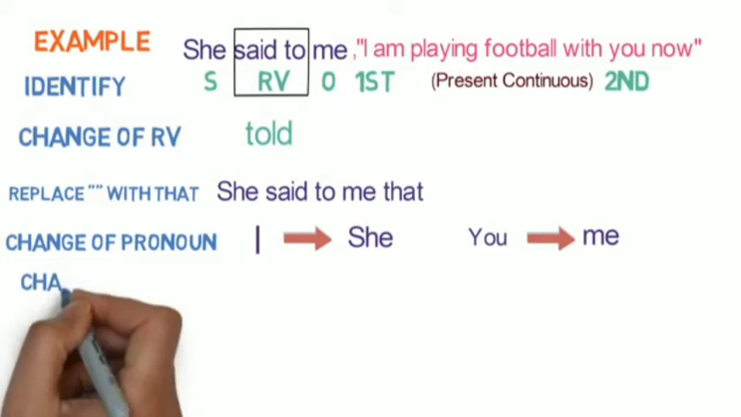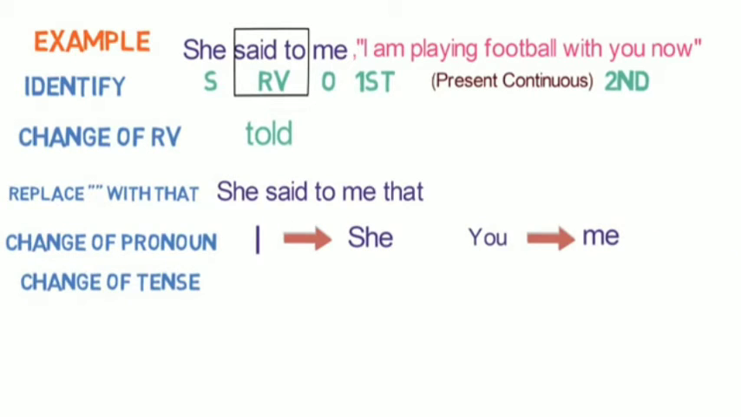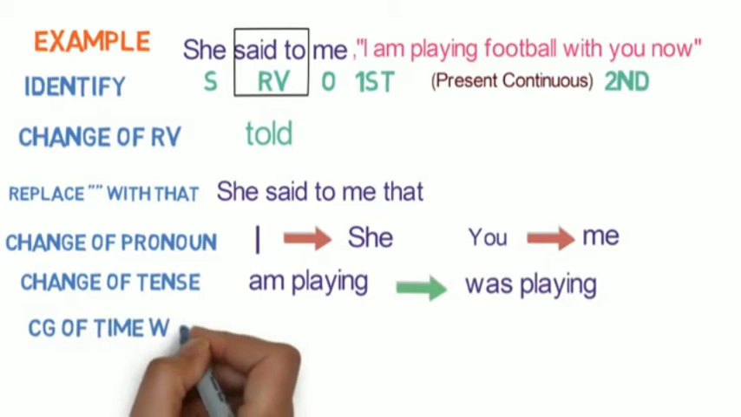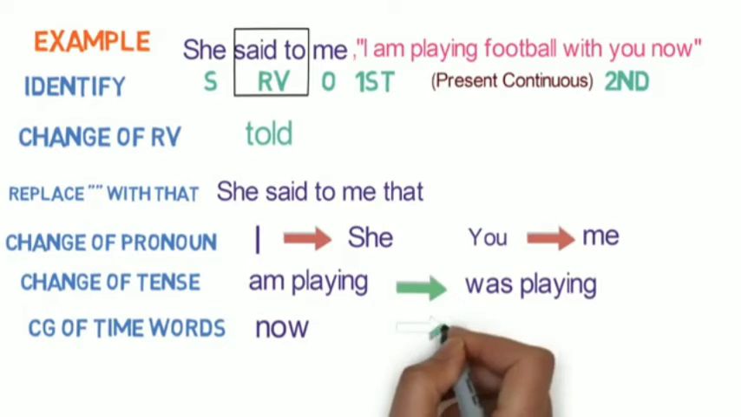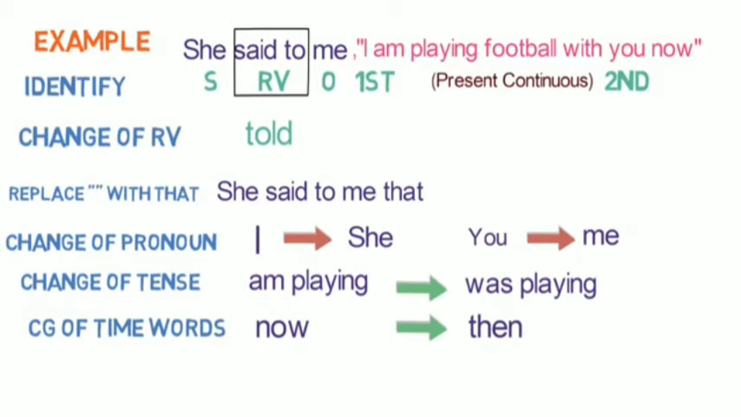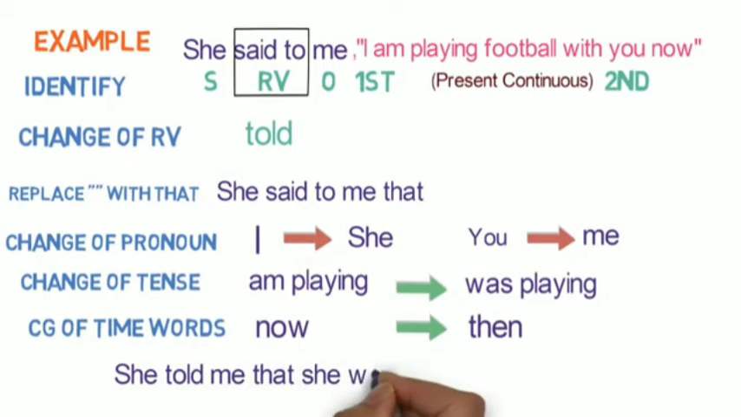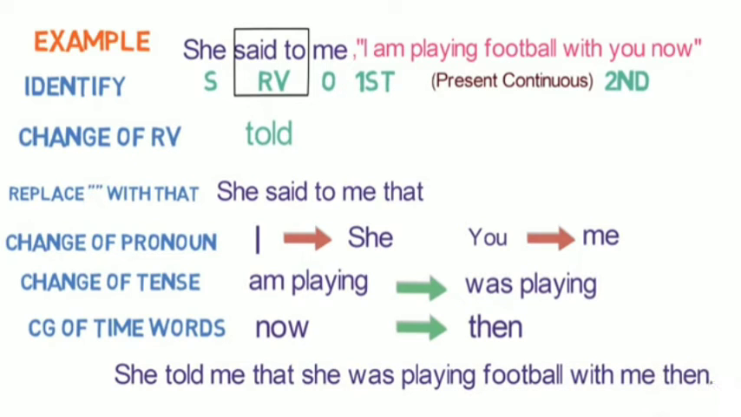Fifth step is change of tense. Here the tense is in present continuous, so it gets converted to past continuous. In this case, am playing will be converted to was playing. And the sixth step is change of words denoting time. Here the word now indicates nearness. It will be converted to then, which is showing distance. And bingo, the final outcome is indirect speech, which is she told me that she was playing football with me then. I hope you have understood all these 6 steps.